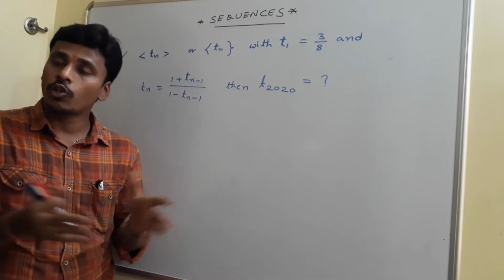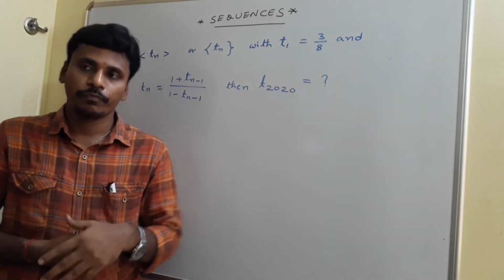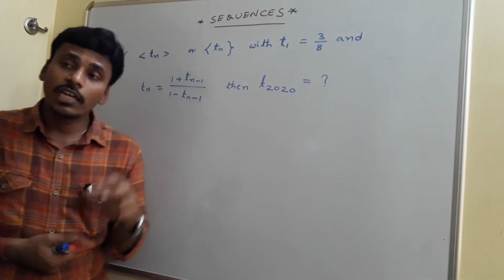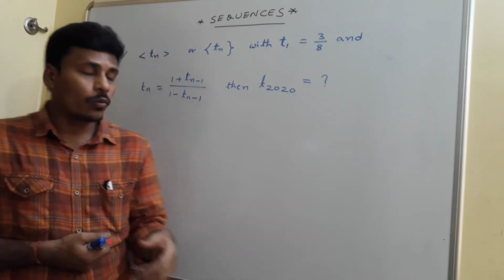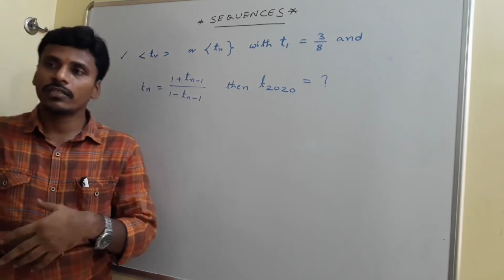The sequence may consist of many numbers, and for that sequence, the first number is 3 by 8, right? And the sequence follows a particular rule. What is the rule? Tn is equal to (1 plus Tn minus 1) by (1 minus Tn minus 1).